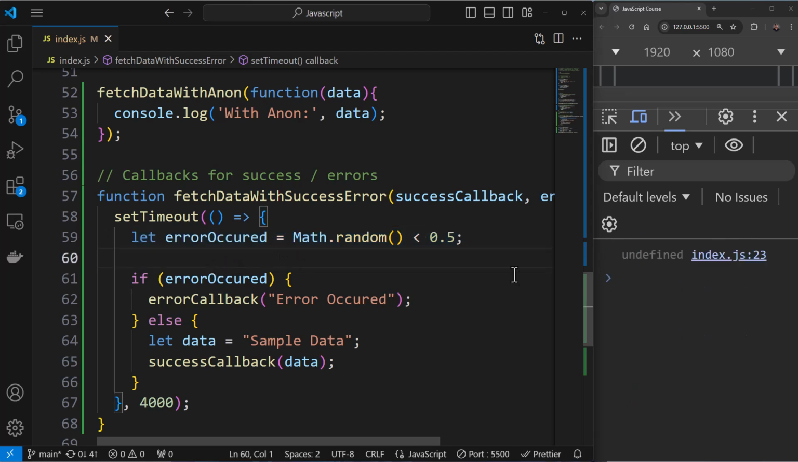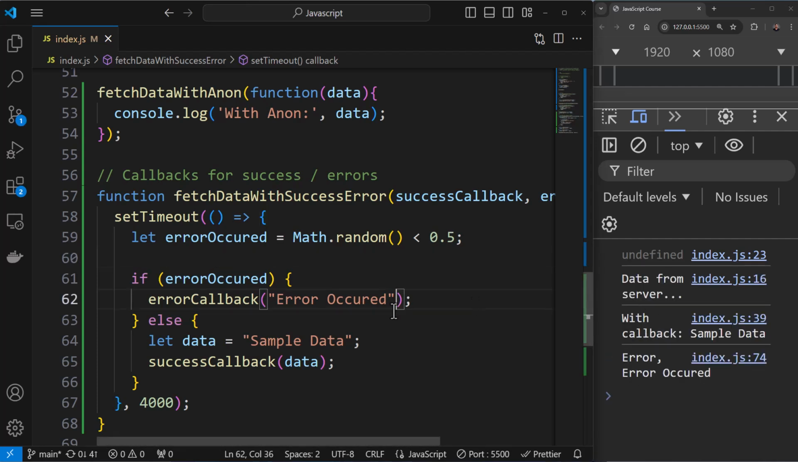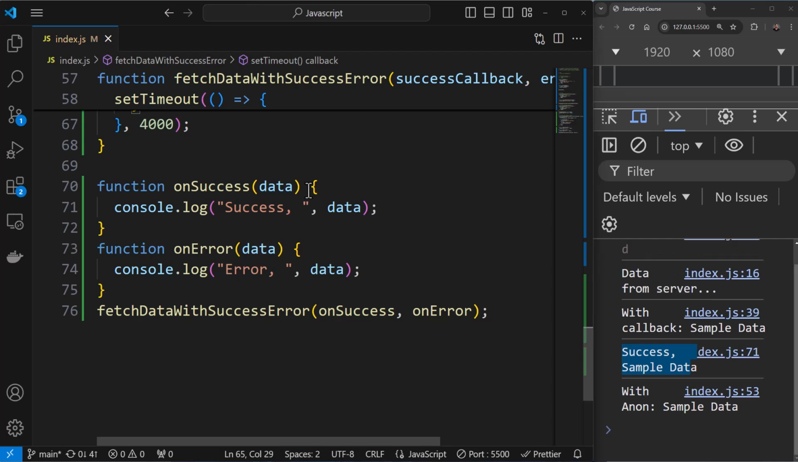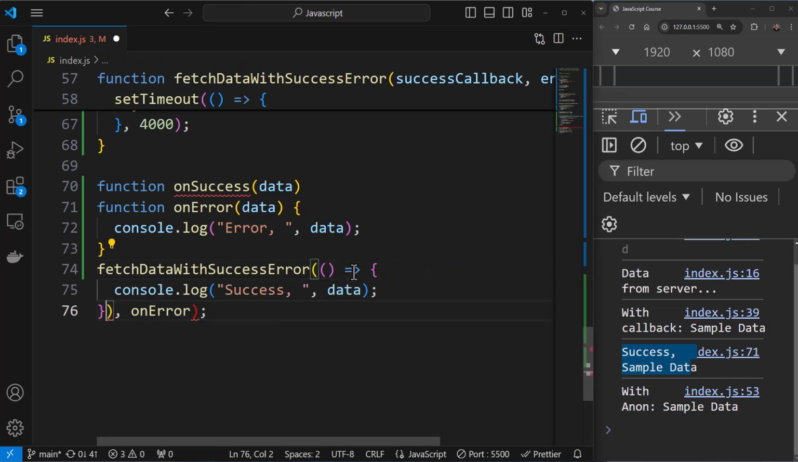So if I save this, you can see the error and success will be pretty much dynamic. Now if I save it again, it was an error situation, and it can be success as well. You can see success sample data, right? You can upgrade this to an anonymous function. So I can cut this over here, you can say like this, and then you have this over here. So this is done, and then you can have the error one also.